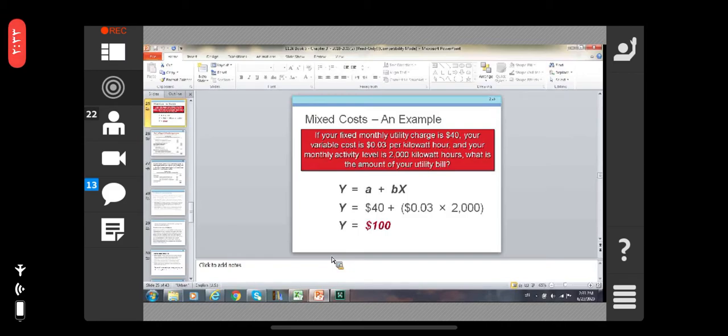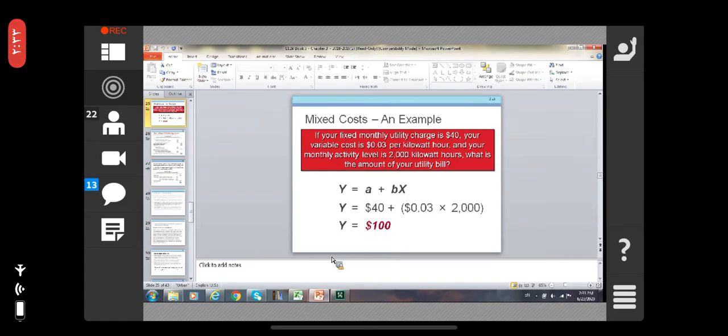If your fixed monthly utility charge is $40, and your variable cost is $0.03 per kilowatt hour, and your monthly activity level is 2000 kilowatt hours, what is the amount of your utility bill?